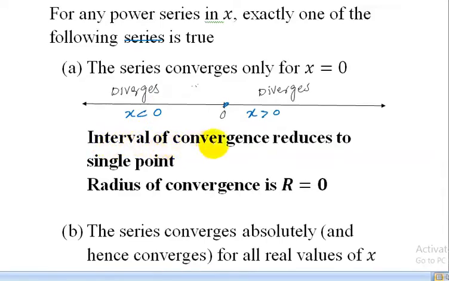Here the interval of convergence reduces to a single point, and as there is only one point, the radius of convergence is r equal to 0.